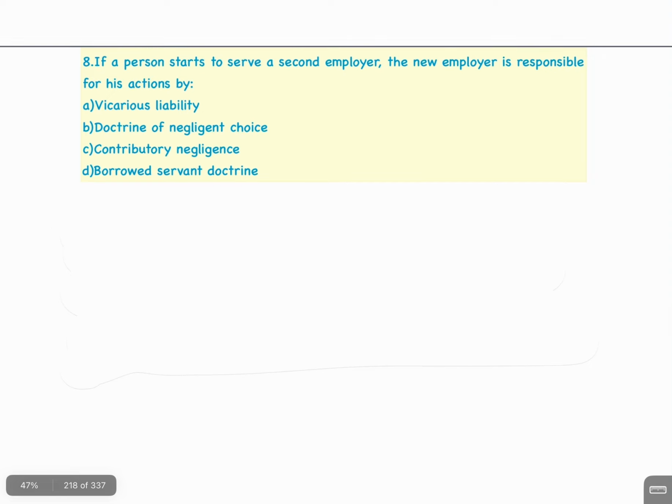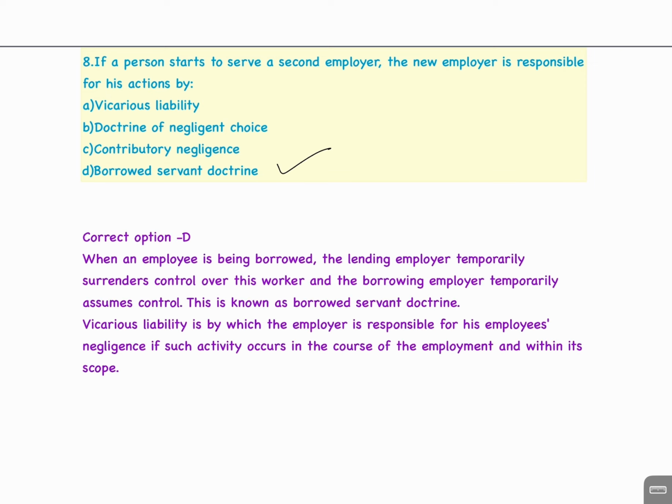Question number 8. If a person starts to serve a second employer, the new employer is responsible for his actions by A, vicarious liability; B, doctrine of negligent choice; C, contributory negligence; D, borrowed servant doctrine. The answer is D, borrowed servant doctrine.